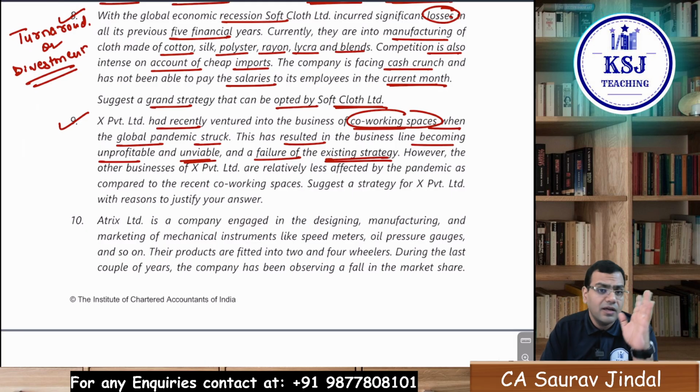Let's say I'm having a huge building, 2-3 floors. In one floor only, I'm making, let's say, 10 cabins. I'll give one cabin to you, one cabin to your friend, another cabin to another company. Okay, take this cabin on rent. I'll charge you rent. We'll provide you all the facilities: table, chair, internet. These are known as co-working spaces. In one space, many different companies can work.